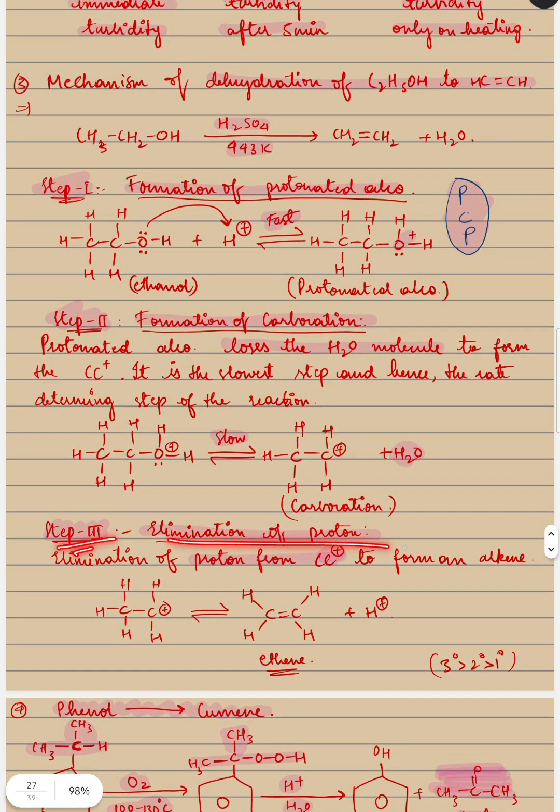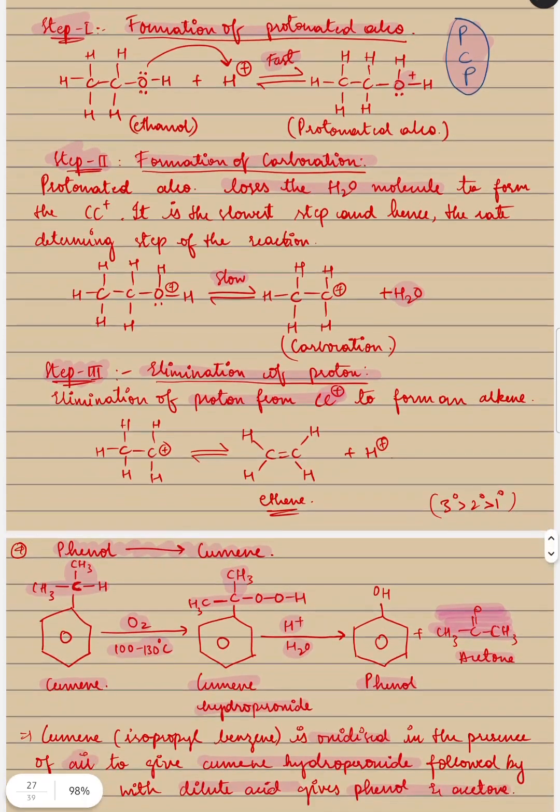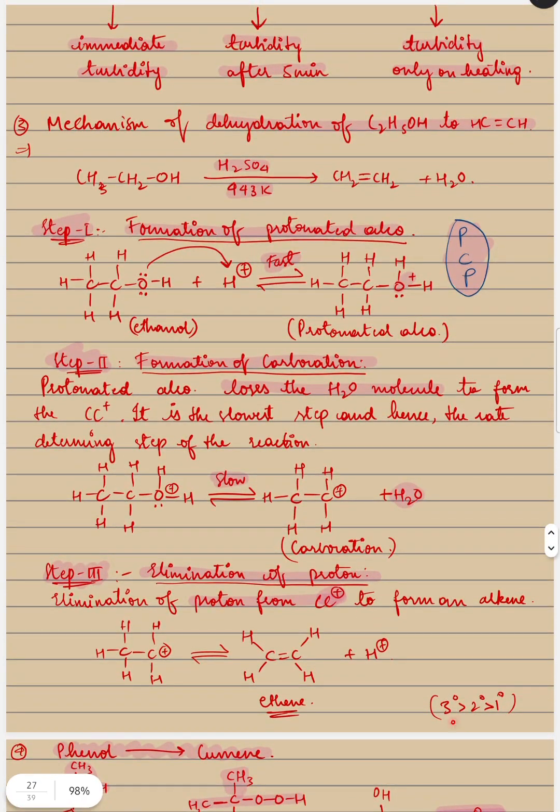Now step 3 is elimination of proton. Now we got carbocation. Now we are removing this proton from carbocation to form an alkene. It is ethene. And the rate of reaction proceeds like tertiary more than secondary more than primary.